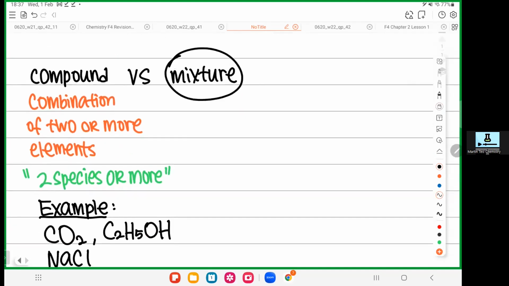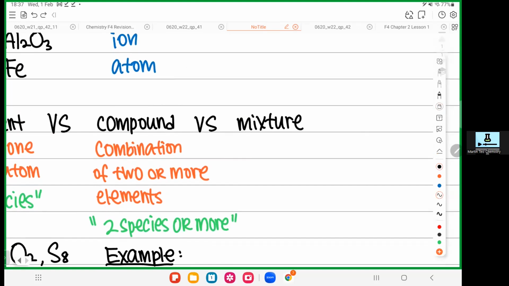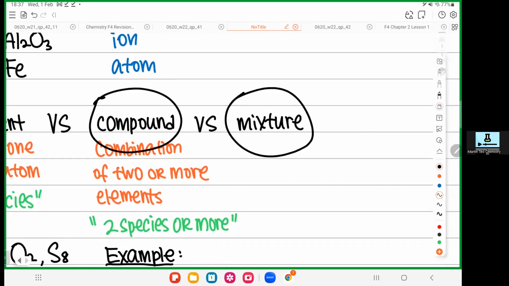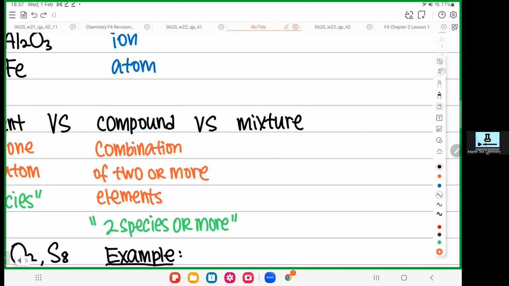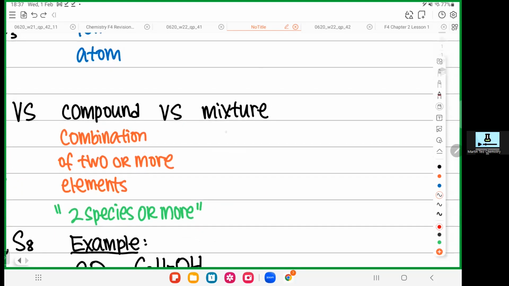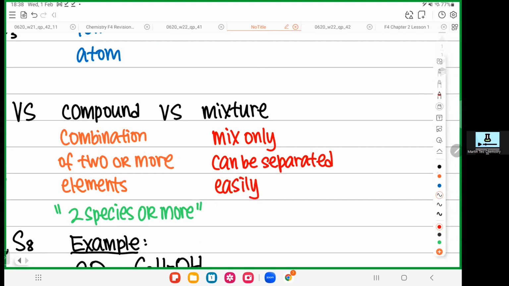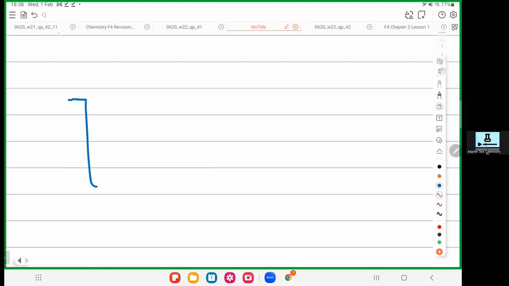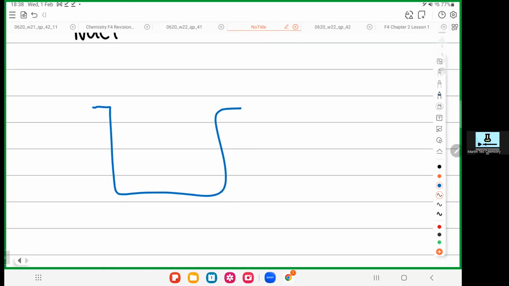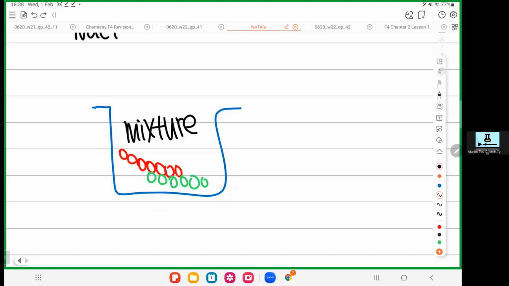Okay, what is a mixture? Many students always mess up between compound and mixture. What is the difference between compound and mixture? Mixture means they only mix, and they can be separated easily. For example, if you take a cup, you mix some red bean and some green bean. Can you separate the red bean and green bean? Yes. So that's why the red bean and green bean put together is called a mixture, because they only mix, you still can separate them.